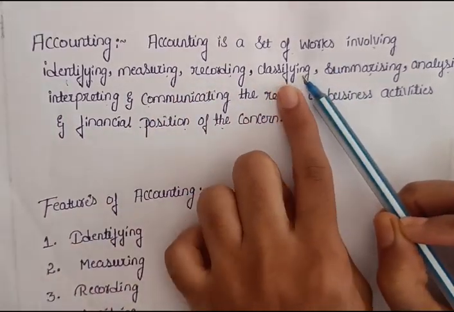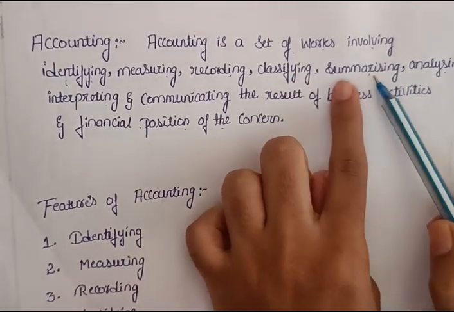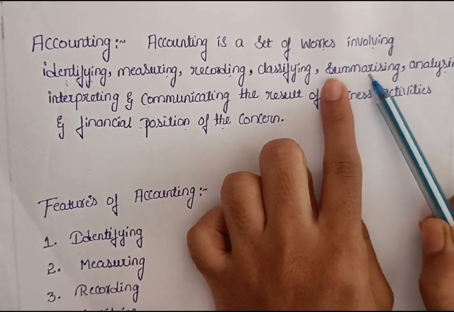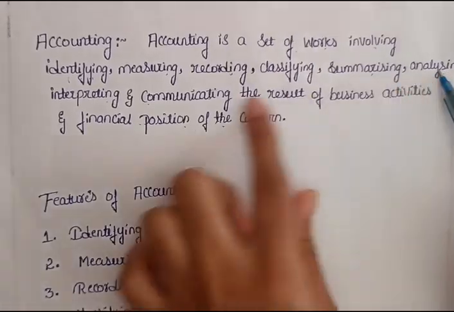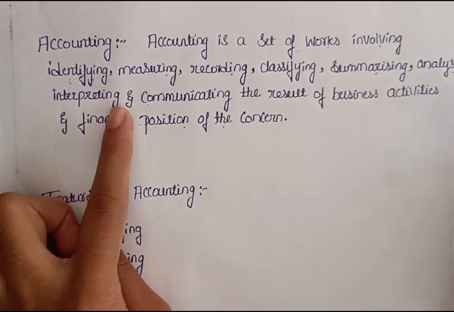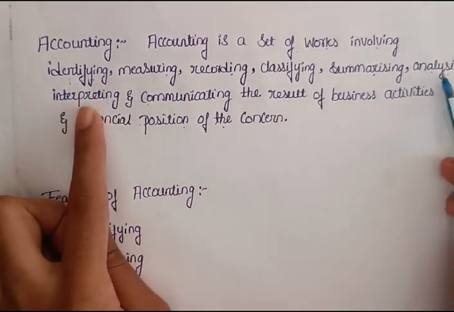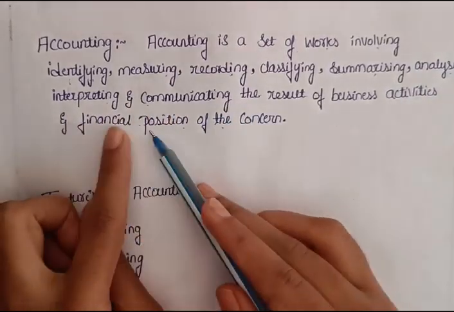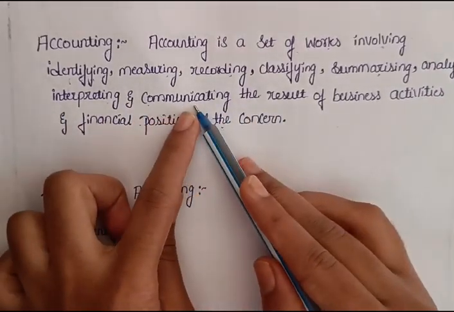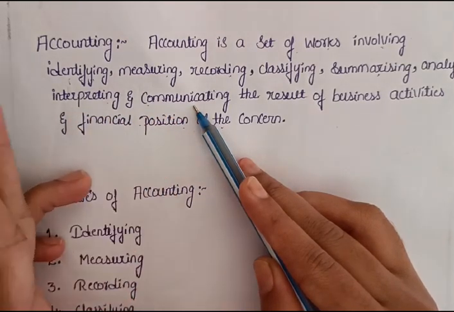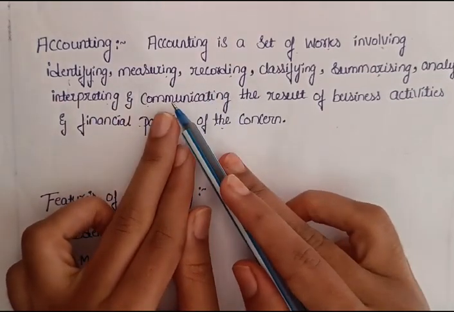Classify according to the transactions. Summarizing means we have to summarize, or present clear-cut information in the P&L or balance sheet account. And analyze and interpret whether the business has profit or not. We have to analyze, interpret and communicate the result of business activity and the financial position of the concern. Then lastly we have to communicate to the end users: management, shareholders, creditors.